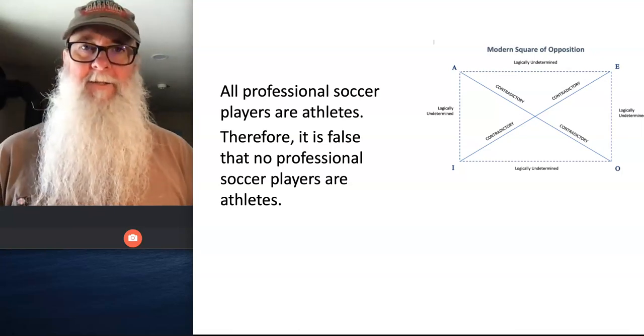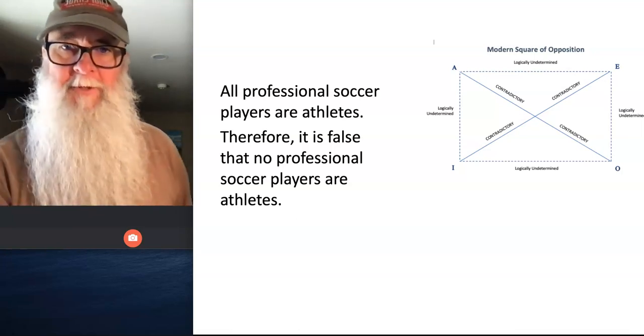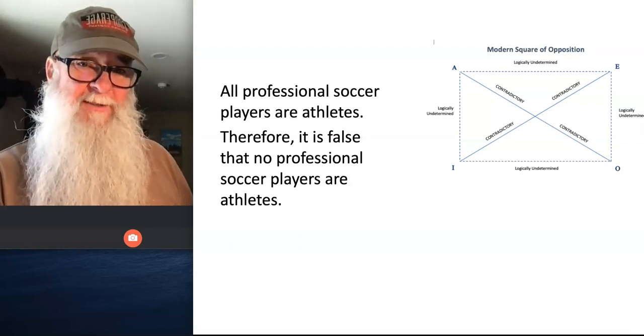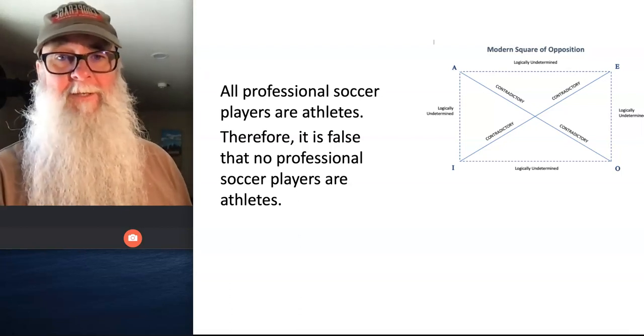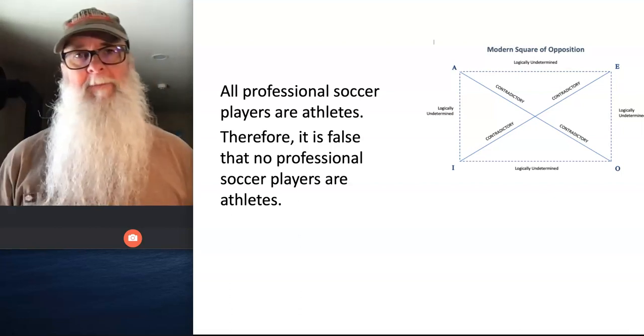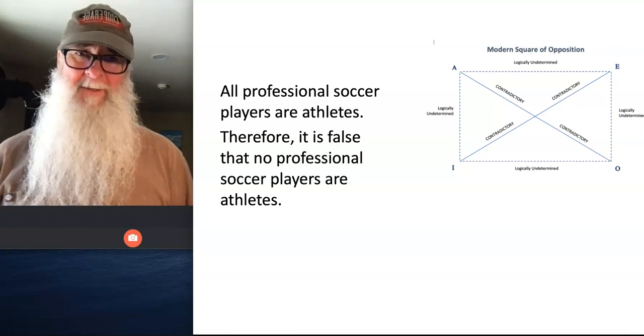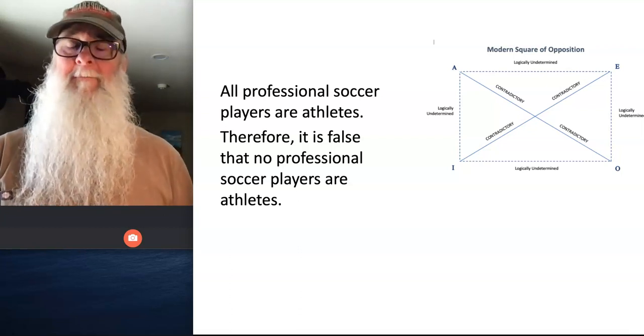All right, take a look at this argument. All professional soccer players are athletes. Therefore, it is false that no professional soccer players are athletes. Okay, I'm going to always begin by evaluating arguments from the Boolean standpoint, because any argument valid from the Boolean standpoint will also be valid from the Aristotelian standpoint.